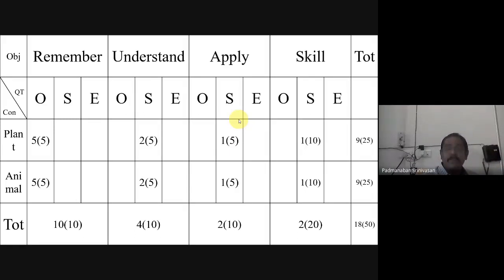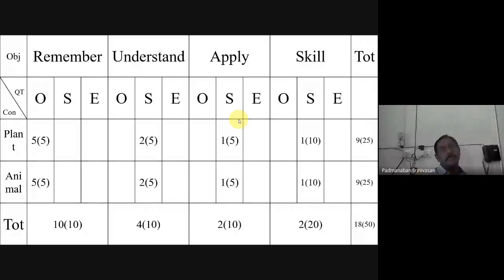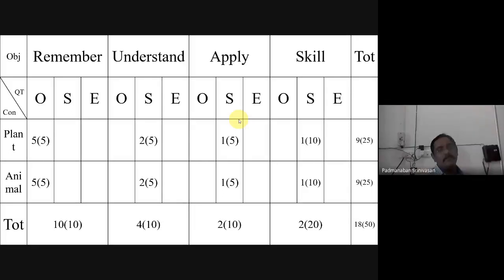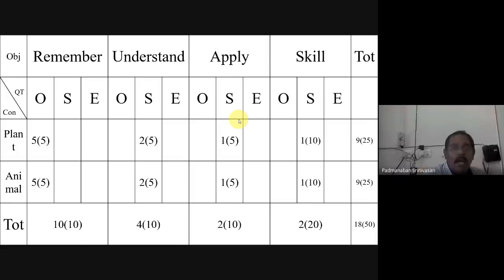Sridevi, what does blueprint mean? Sir, it tells the idea about how many questions should be asked from which content and what level of ability it should be. It tells how many questions to be asked from each content, what ability level, and what type of question.